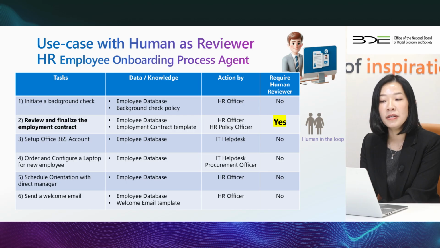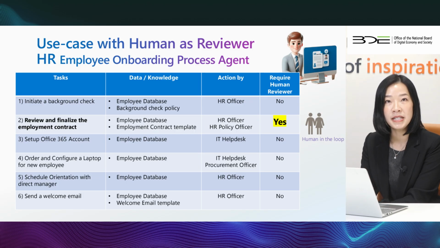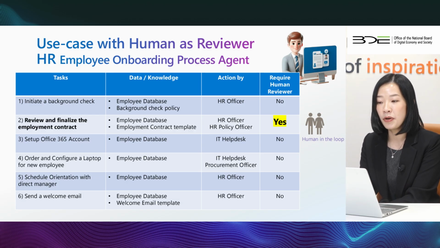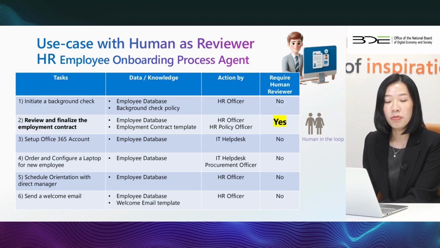Across those six tasks, there is one that we identify as needing a human to review. That is the second task, to review and finalize the employment contract. Because we feel that for this one, if there is a mistake or some information that's not correct, it will impact the whole process. That is why we flag yes in the require human reviewer. This helps to prevent problems that might occur when the AI does not perform as we expected.